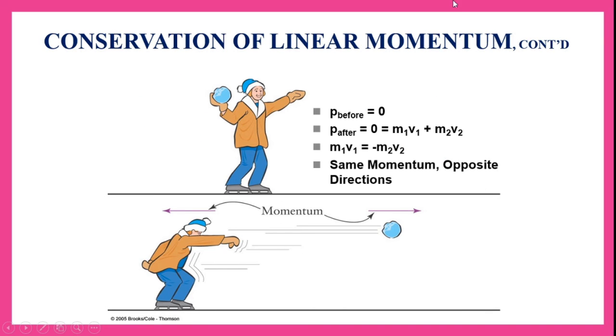Now let us see one more example. Here if you see, momentum before throwing or before colliding is 0. So momentum after colliding is also equal to 0. That means m1 v1 plus m2 v2 is 0, that means m1 v1 before hitting is equal to m2 v2 after hitting, but with a minus. That means same momentum but with opposite directions, hence there is a minus. So if you see here, momentum is same but the directions are different.